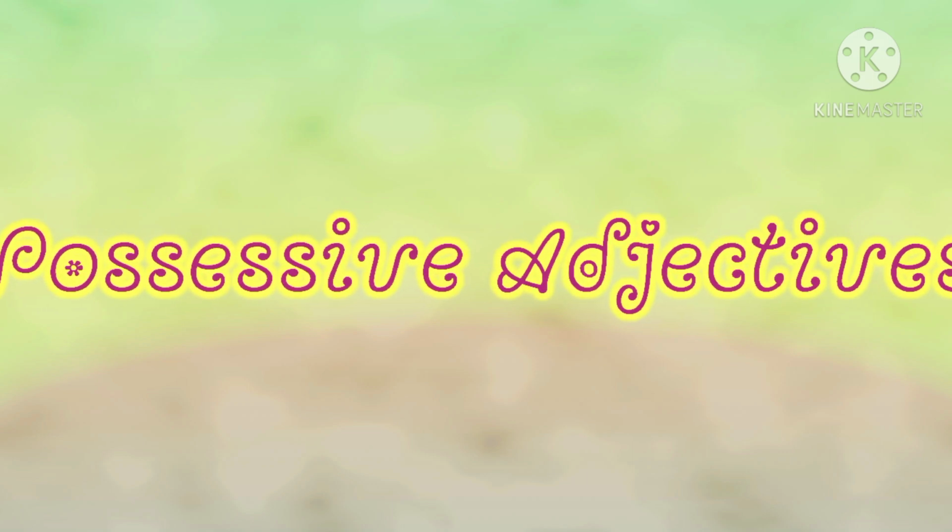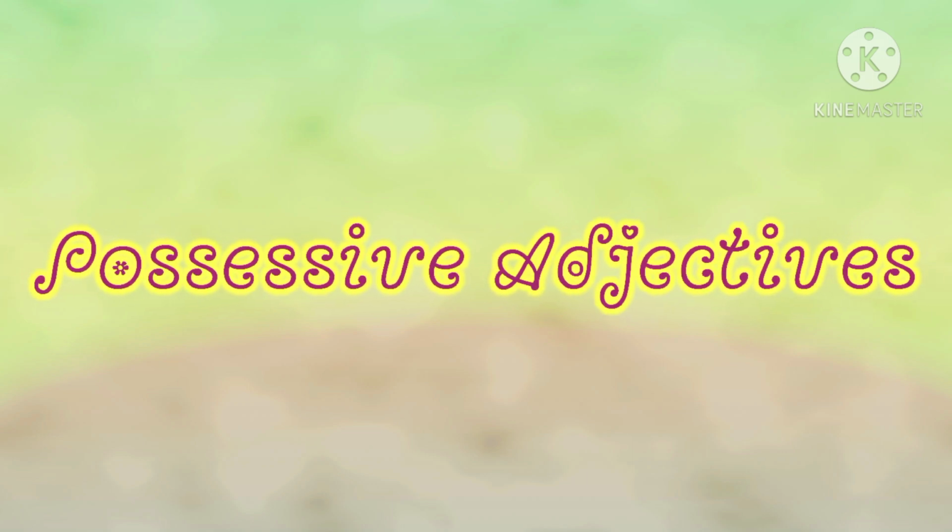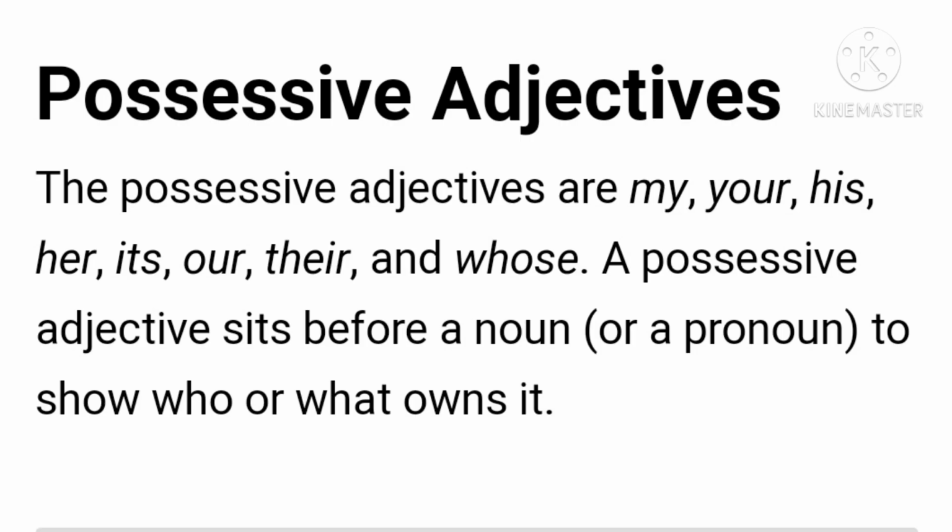Children, today we are going to study possessive adjectives. We know possessive means it shows possession or ownership. Then what is a possessive adjective? Let's see. The possessive adjectives are my, your, his, her, its, our, their, and whose.